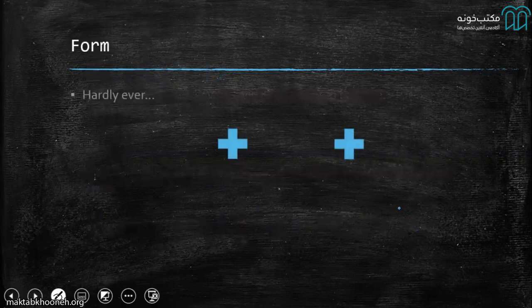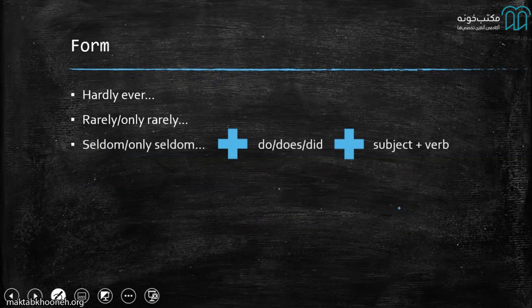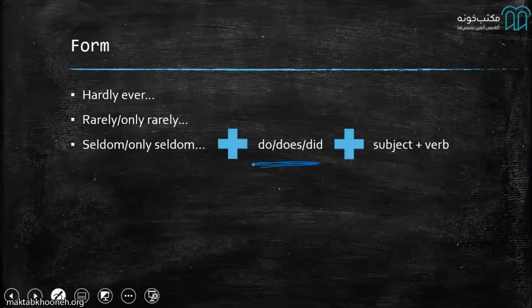So we could use things like hardly ever, rarely, only rarely. You could use seldom, only seldom, plus your do, does, and then your subject and verb. So this is the key here. Make sure you have your do, does, or did, and then you have your subject and verb.